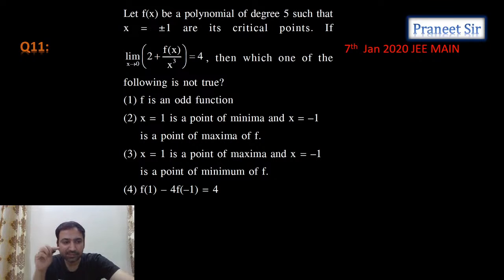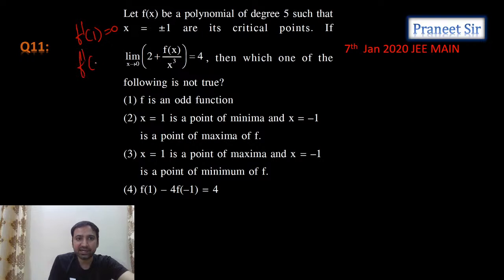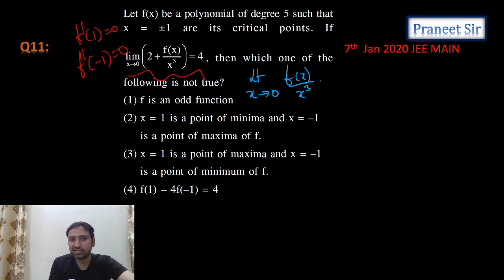So guys, the next question is: f of x is a polynomial of degree 5 such that x equals plus or minus 1 are its critical points. So from this, what he is trying to say is f dash 1 is equal to 0 and f dash minus 1 is also 0. That's what he is saying. And from this, what can we conclude, guys? Can we say that limit x tending to 0 of f of x by x cube is equal to 2? Can we say it like this?